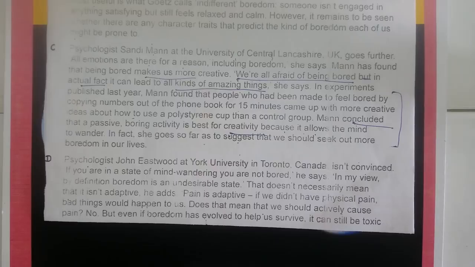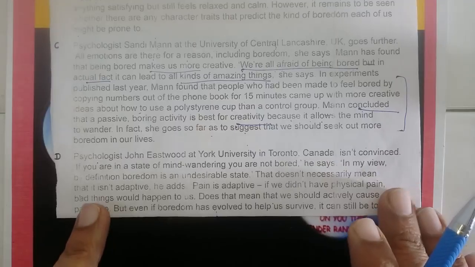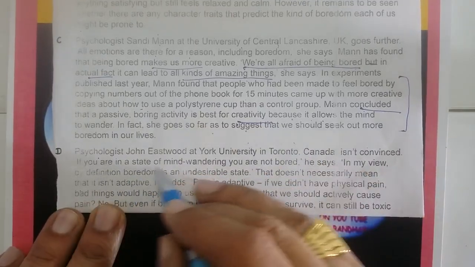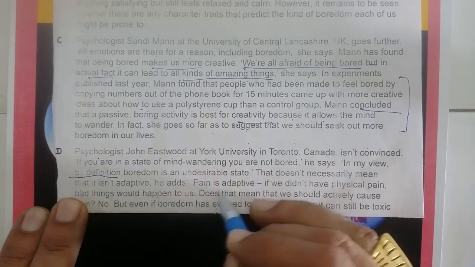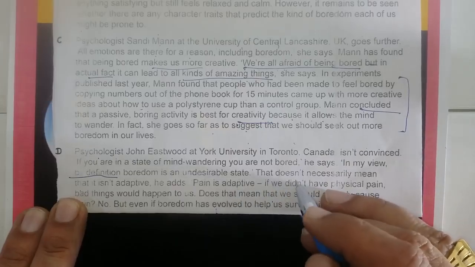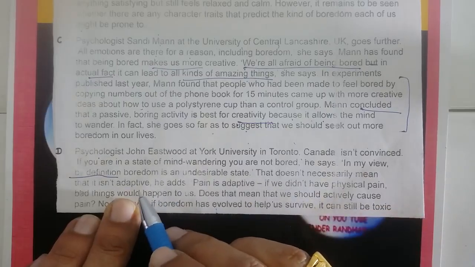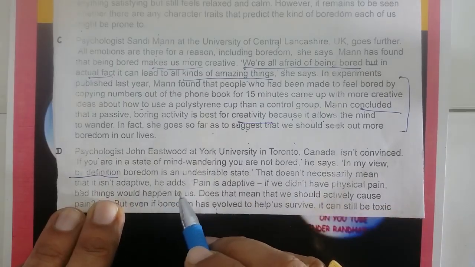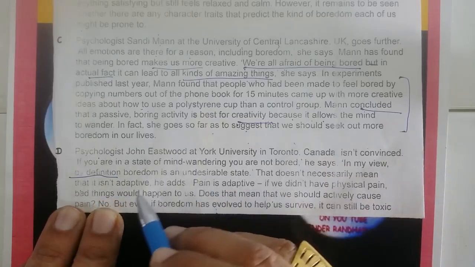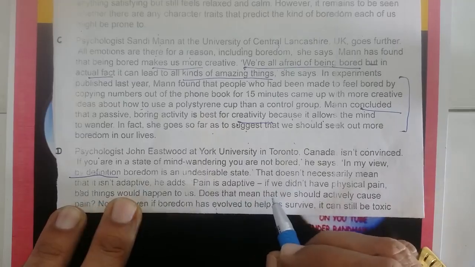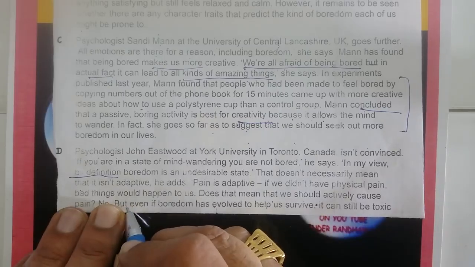Now in D, let's go to D here. So here they are talking about John Eastwood, York University in Toronto, Canada. He isn't convinced that if you are in a state of mind wandering, you are not bored. He says, in my view, by definition, boredom is an undesirable state. So he is defining it in his manner, we can say, but it doesn't necessarily mean that it isn't adaptive. He adds, pain is adaptive, right? So if we didn't have physical pain, bad things would happen to us. Does that mean that we should actively cause pain? No. But even so, again a linker is there.